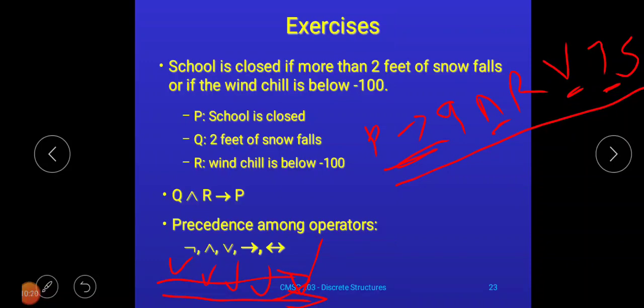So the point that you have to remember is, if multiple logical connectives are there, then the first logical connective executed will be negation, followed by and, then or, then conditional, and biconditional. I hope you are getting this point. In our subsequent session we will discuss some basic examples as well, for better understanding, because this point is very important as far as your final exam is concerned. First we will discuss some basic simple examples, and then we will slightly increase the complexity.